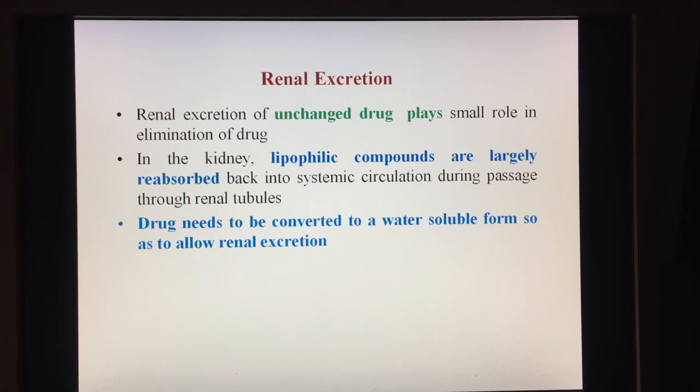The purpose of metabolic reaction is to eliminate the drug from the body, or to eliminate the xenobiotic from the body. Most of the drugs are lipophilic, so they are not removed from the body as such through renal excretion. So the body does chemical transformation to that drug molecule, increases the water solubility of the drug, and thus allows renal excretion in most cases. We will see that there are certain exceptions, but in most cases this is the pathway.